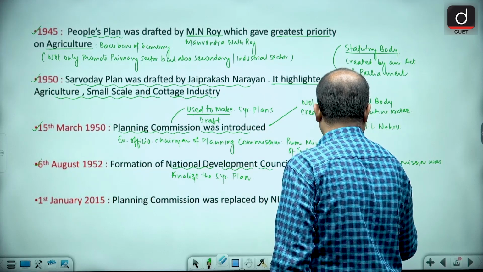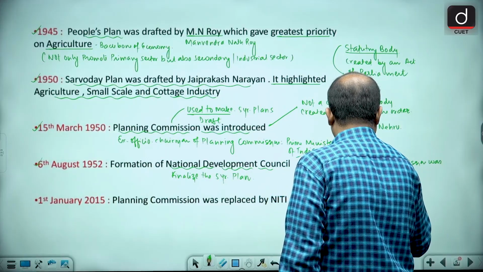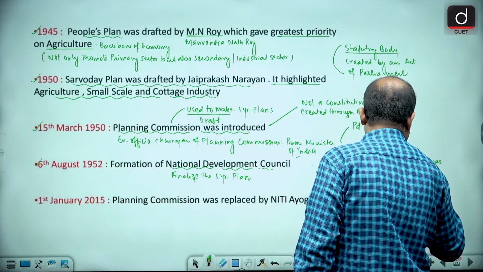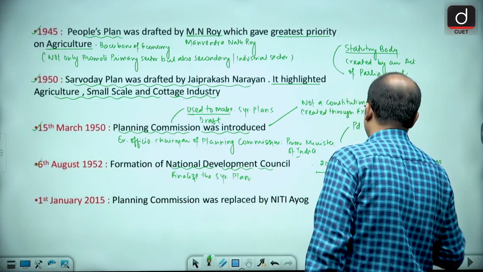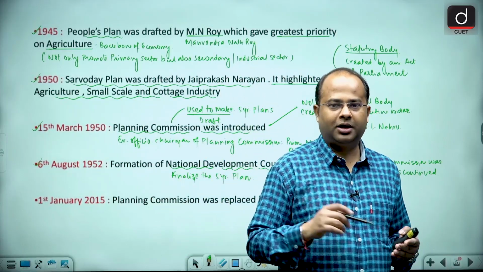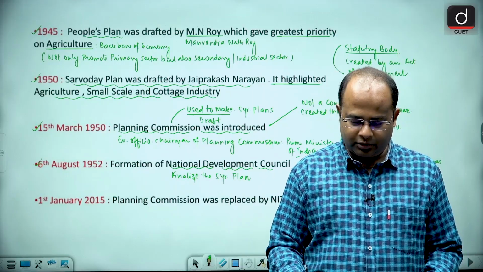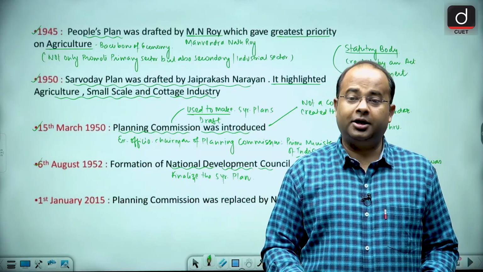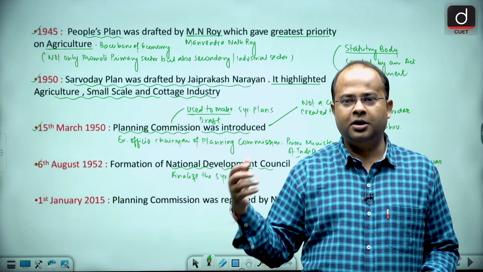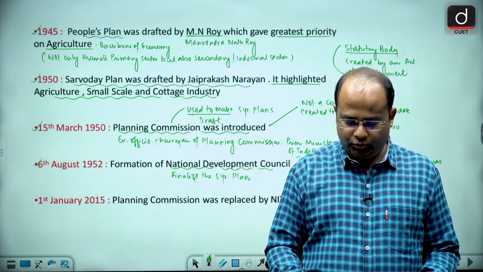You can write it as ended or discontinued. When the BJP government took charge for the first time, they said there is no need of the Planning Commission, and that they would create a new body for that.